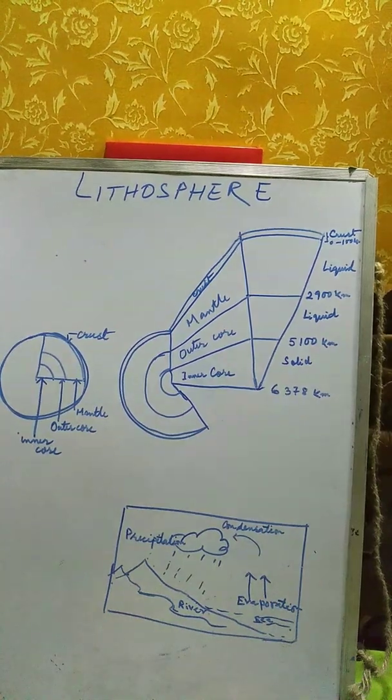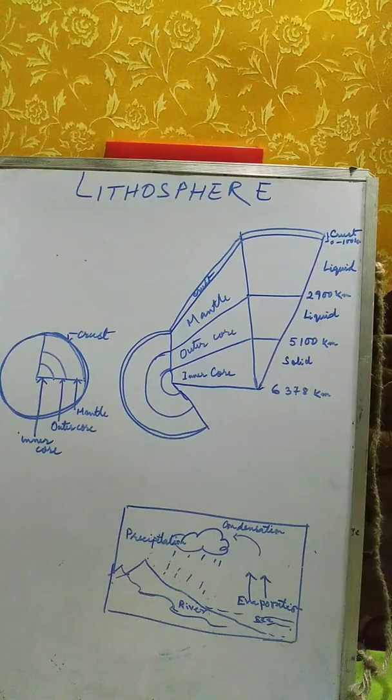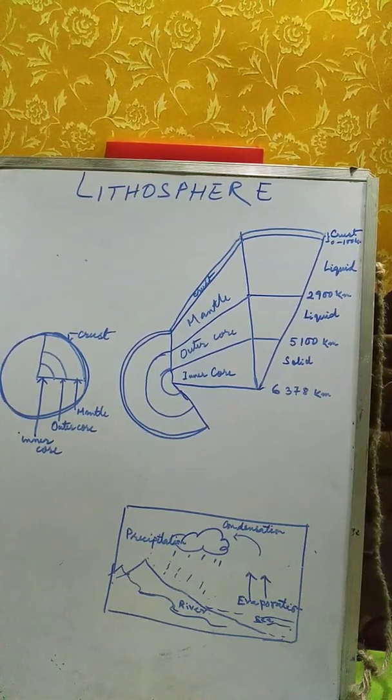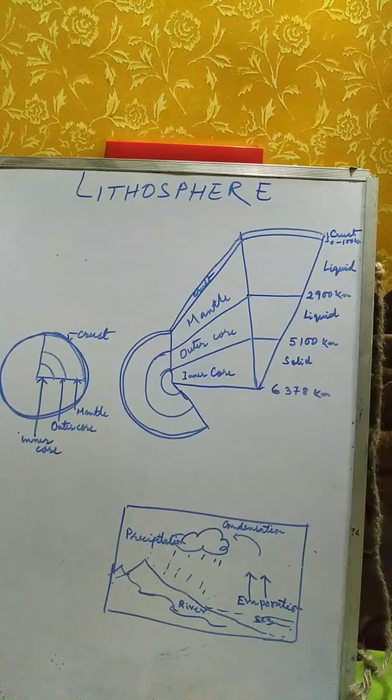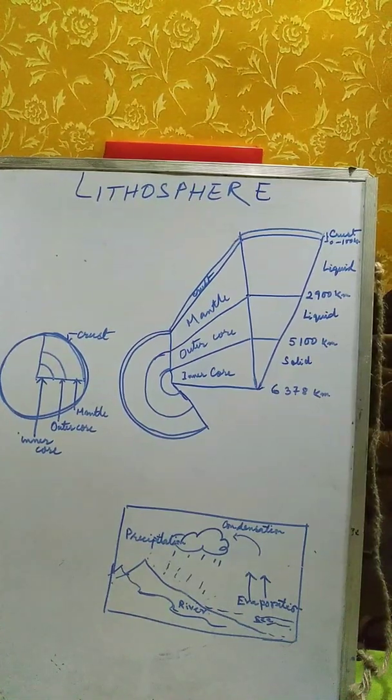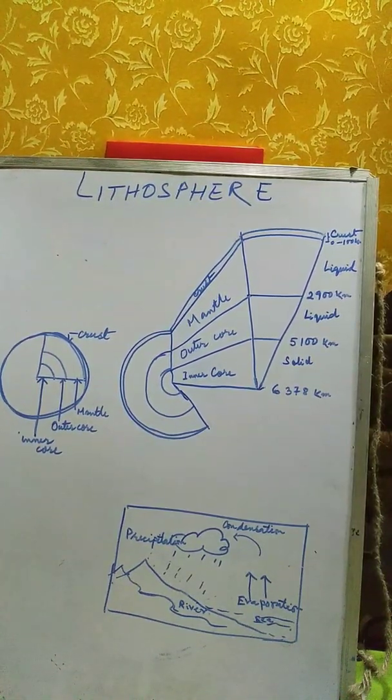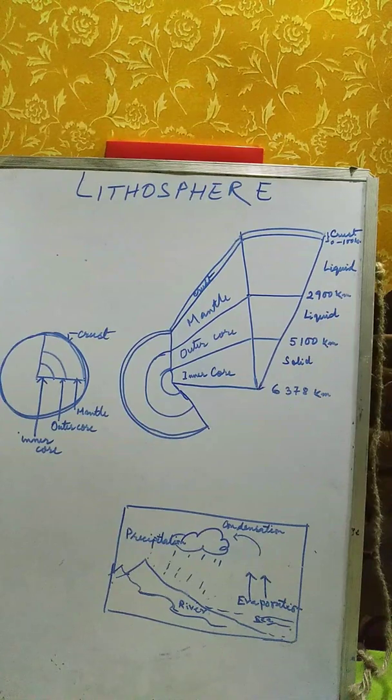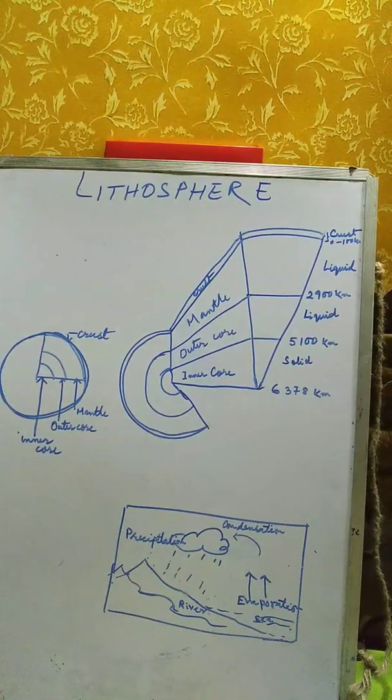In this class we are going to study about lithosphere. In our previous class we have studied about atmosphere, and I told you atmosphere, lithosphere and hydrosphere. These three spheres combine together to form biosphere. The biosphere is the sphere which contains life. So in this video we are going to study about lithosphere.